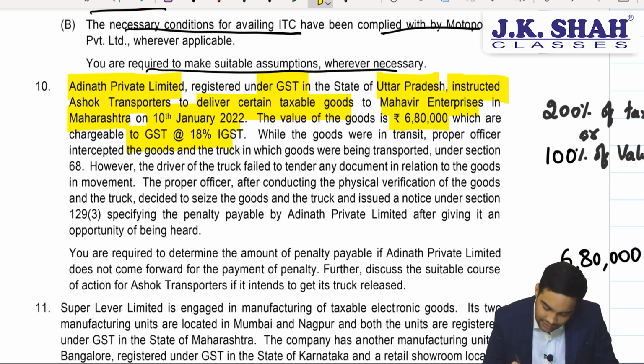Fine. When the goods were in transit, proper officer intercepted the goods and the truck in which the goods were being transported under section 68. However, the driver of the truck failed to tender any document in relation of the goods. Wonderful. He does not have any document.